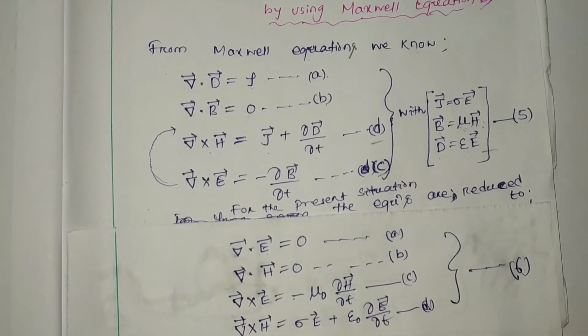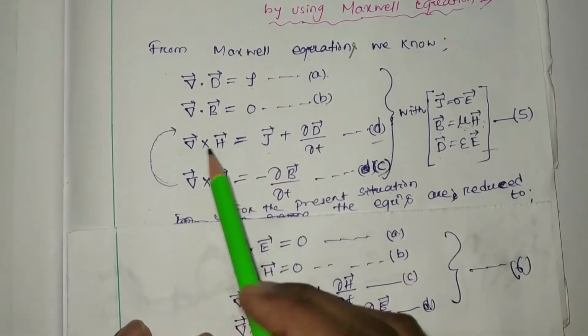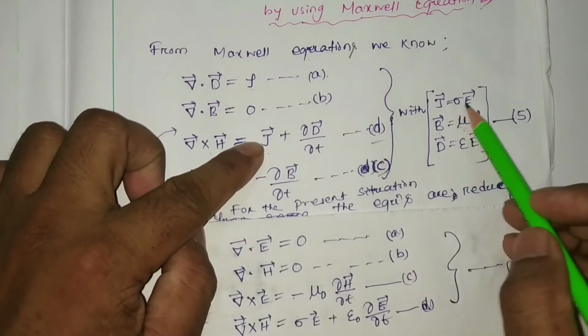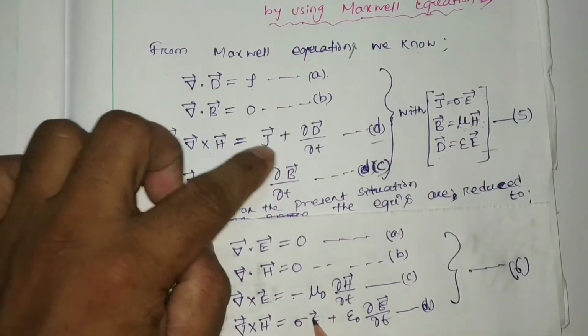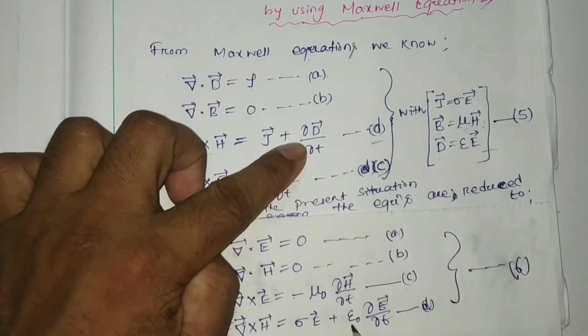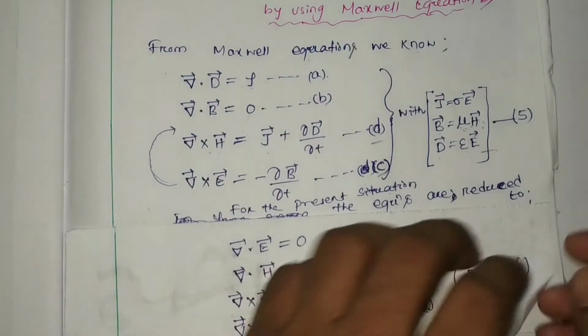It is considered, but the relative permeability will be 1. That I am going to discuss. Wait. So here del cross H will be J, which can be substituted as sigma E. Okay, no problem. But D should be epsilon E, but here we have written epsilon 0 del E by del t. Why is it so? Just go to the next page.